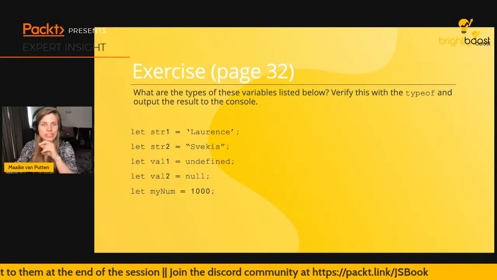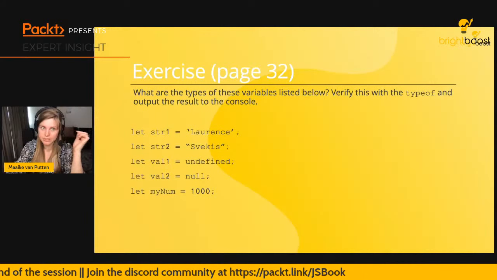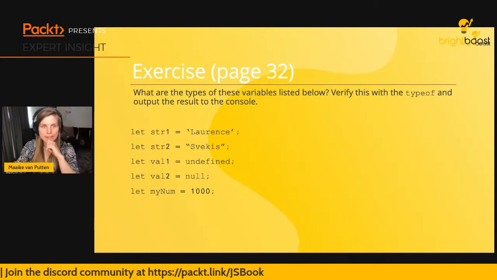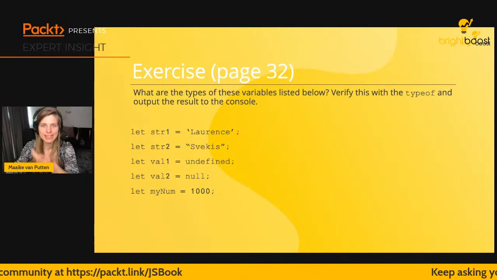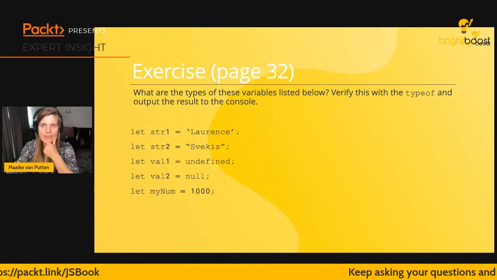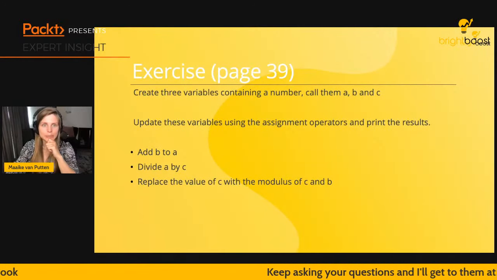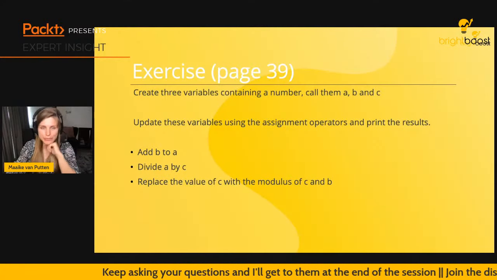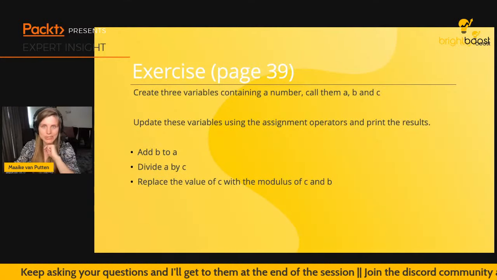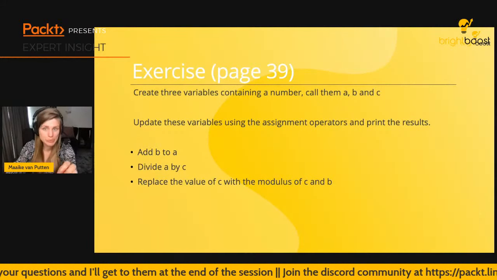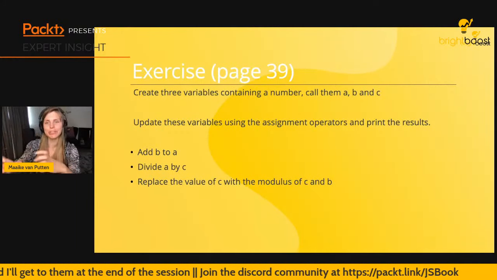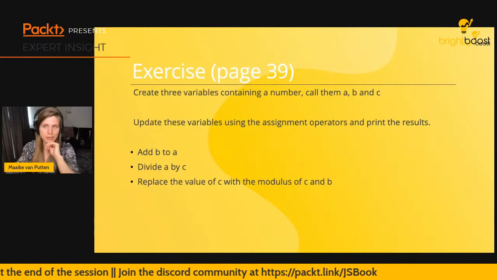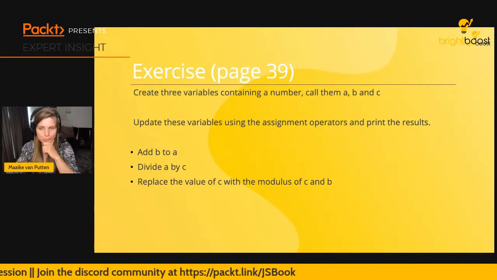So before you run it, just think in your head what you think the type is going to be. So this requires you to use the console log and the typeof operator. And then this one, we're going to be using the assignment operators and print the results. And the first question, I'm just going to quickly change so that you use the prompt that we have seen to store the variable and then just print hi and then the name of this variable, like we have seen as well.